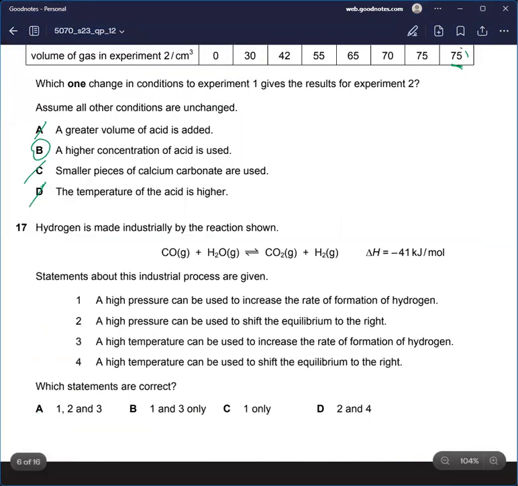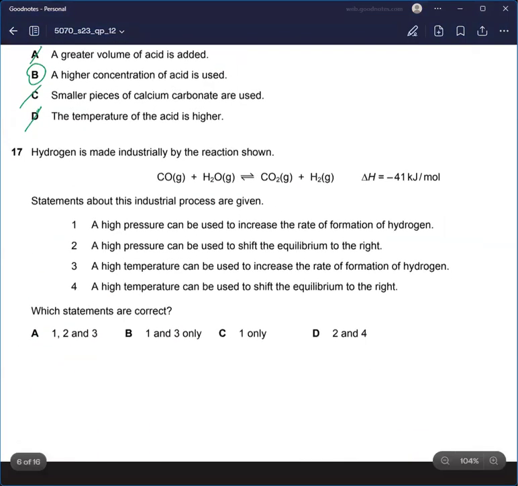Okay. All right. Question number 17. Hydrogen is made industrially by the reaction shown. Statements about this industrial process are given. One, a high pressure can be used to increase the rate of formation of hydrogen.